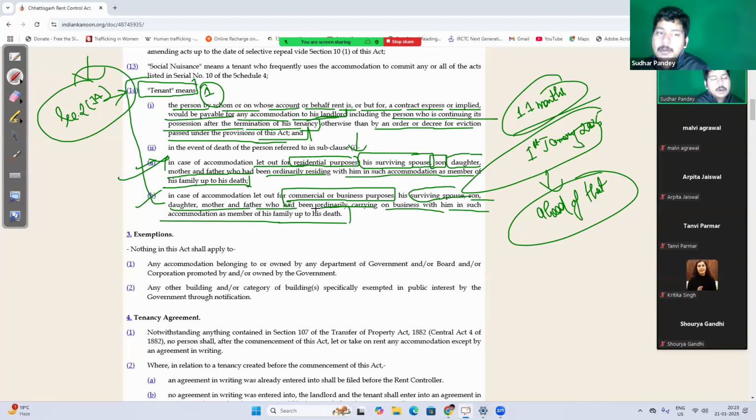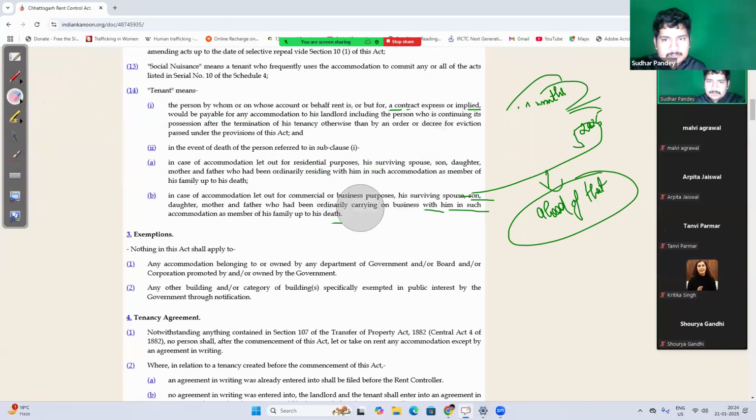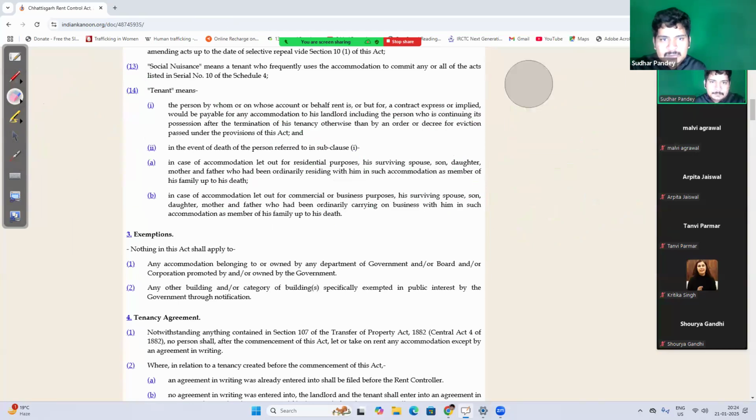So the family members, like the son, daughter, father, mother, surviving spouse of the deceased tenant, who were operating the business along with the tenant, all of these people will be considered as a tenant.